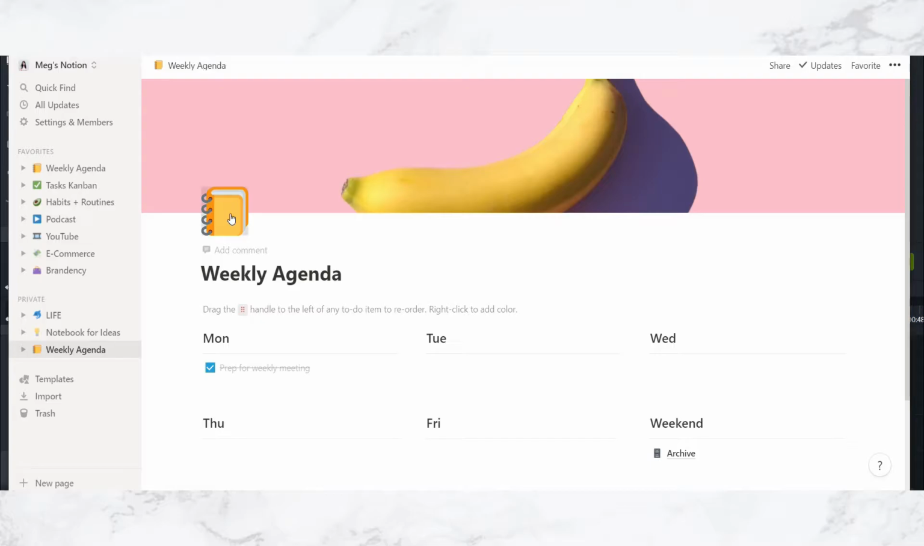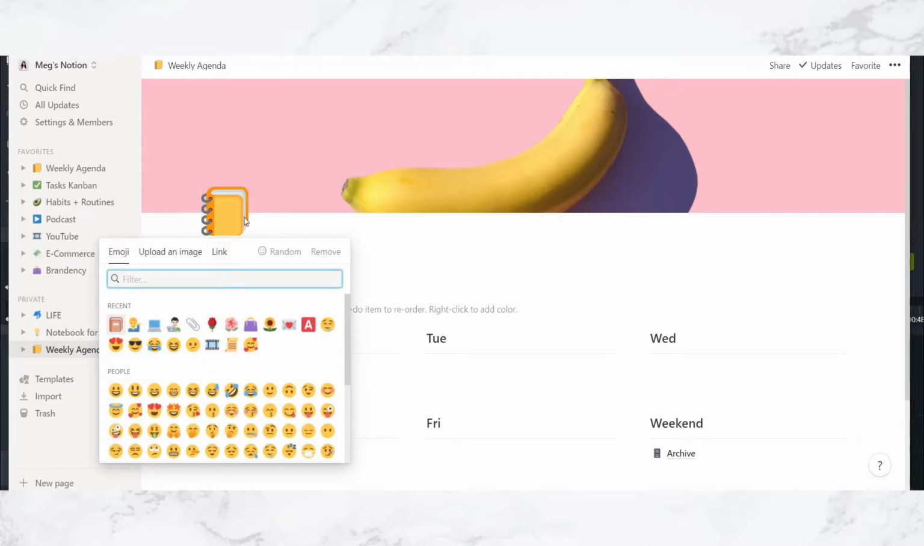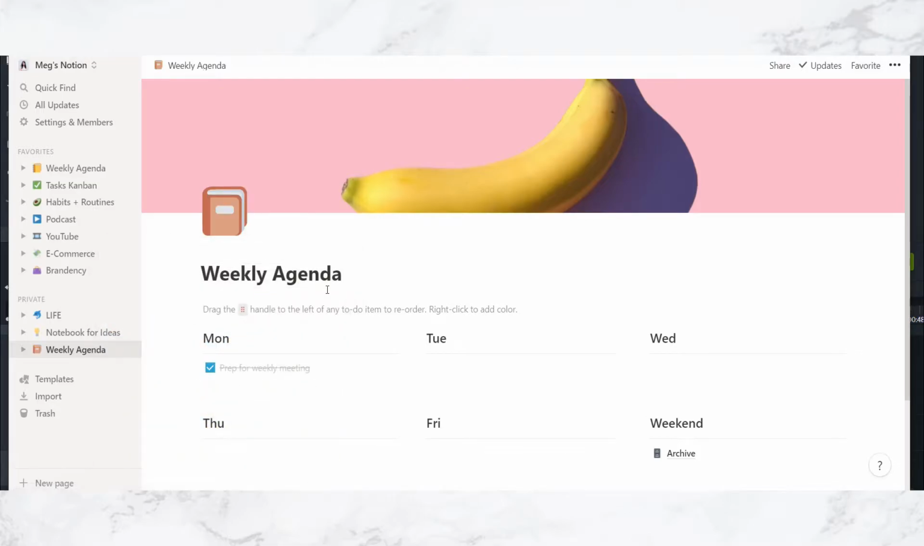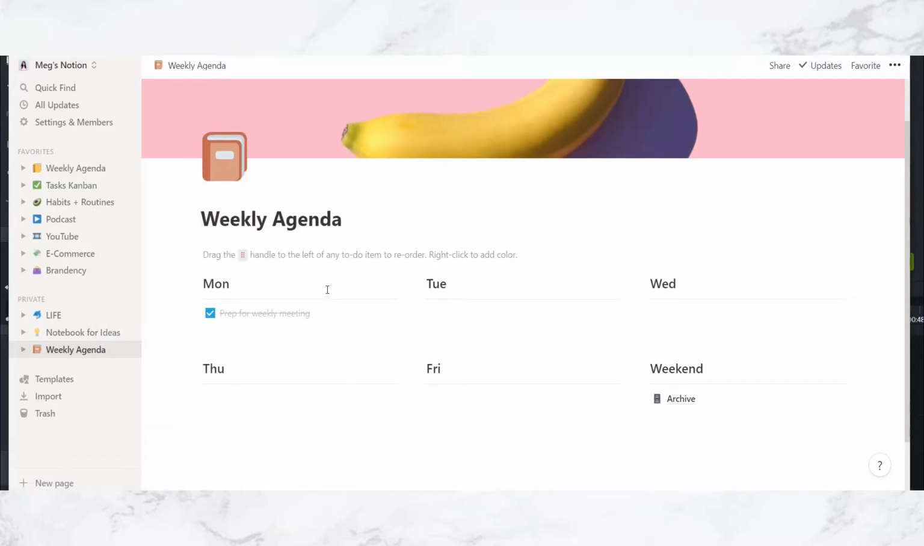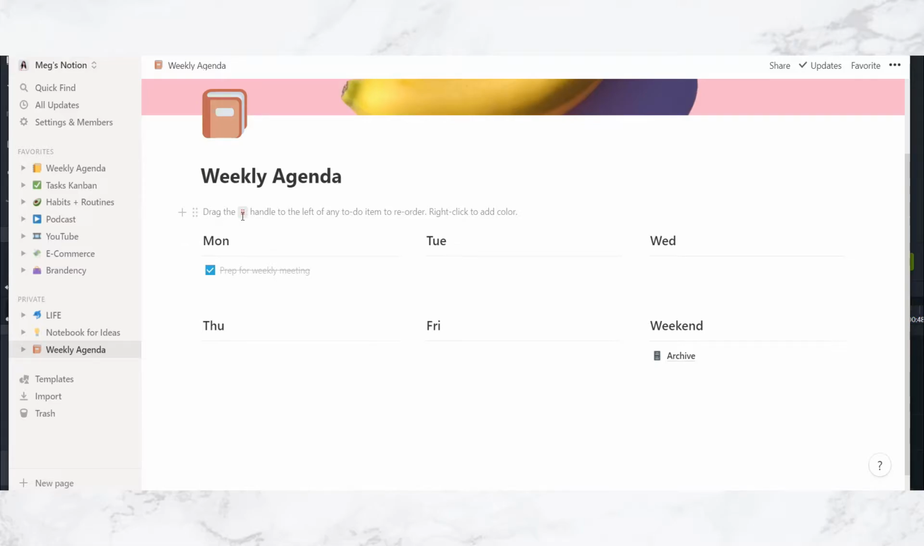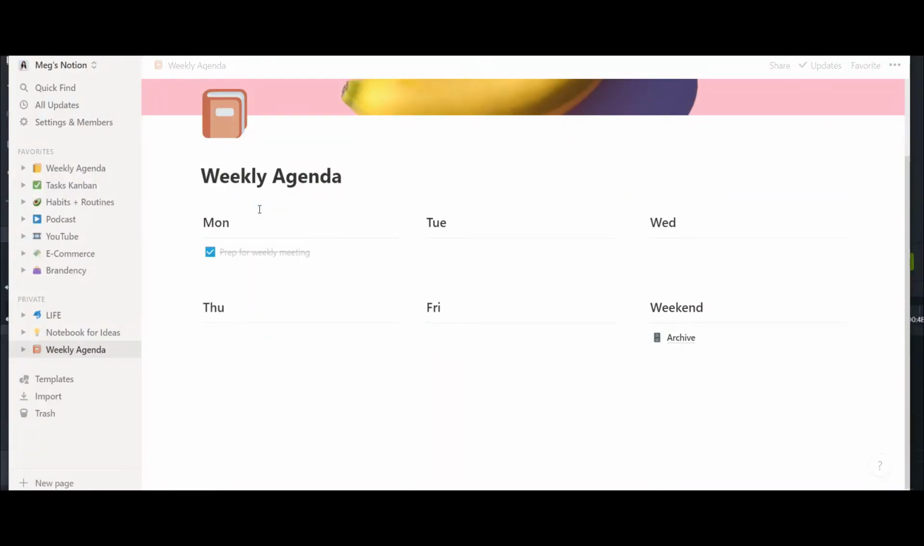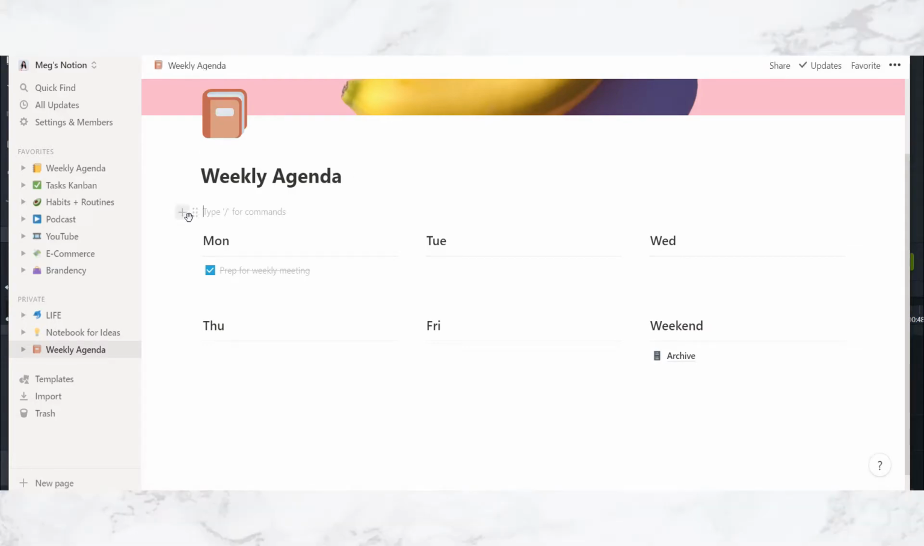And then you can also change the emoji. So let's say instead of this one, I wanted to create an agenda that looks like this instead. So we're going to do that instead. And then we have the emoji. Next, we want to create the weekly agenda goals. But before that, one more customization.